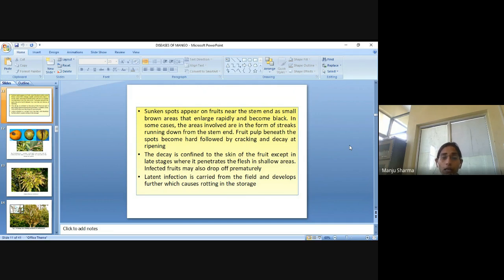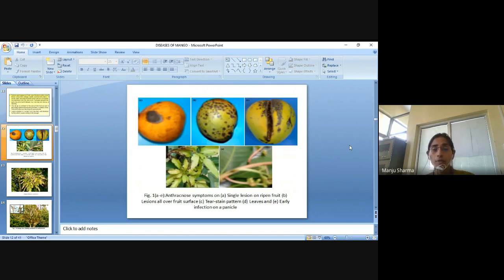The decay is confined to the skin of the fruit, except in late stage where it penetrates the flesh in shallow areas. Infected fruits may also drop off prematurely. Latent infection is carried from the field and develops further, which causes rotting in storage. So, these are the symptoms.